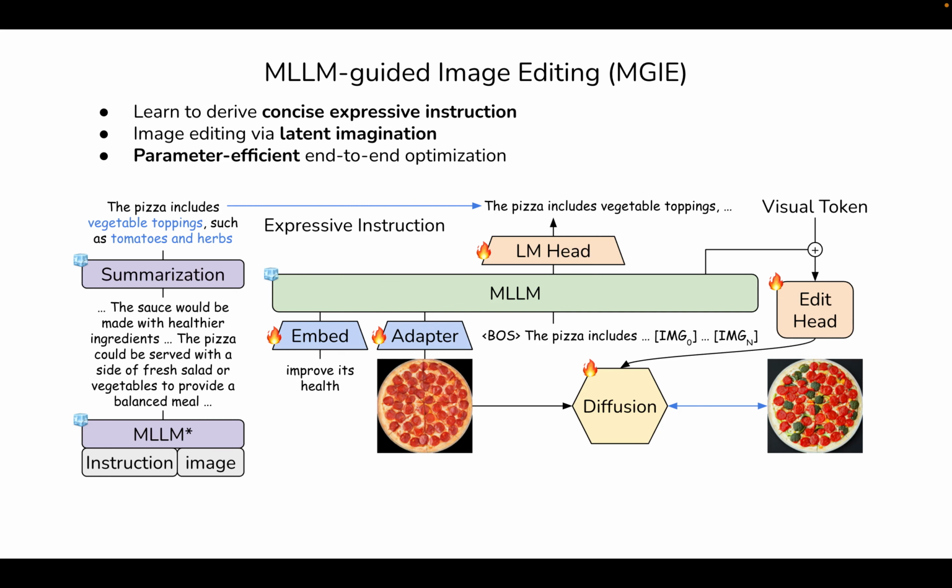Finally, the diffusion model can condition on both the input image and the guidance from the MLLM to perform reasonable image editing. During training, we can freeze the most expensive part, the transformer blocks inside the MLLM, and achieve a parameter-efficient end-to-end optimization on a single node.